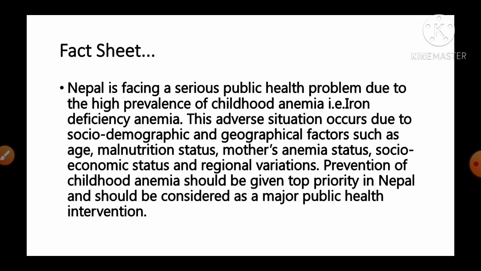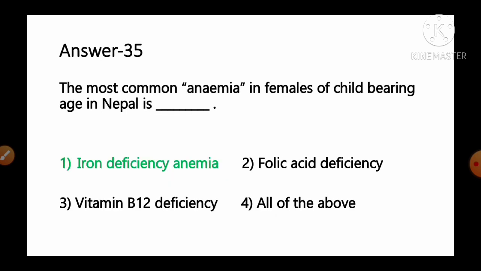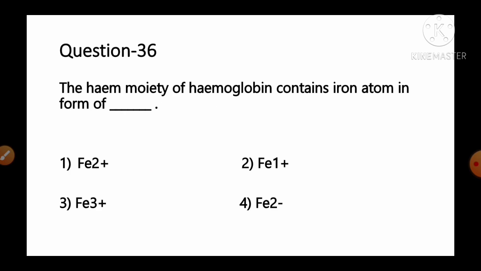This adverse situation occurs due to socio-demographic and geographic factors such as age, malnutrition status, mother's anemia status, socio-economic status, and regional variation. Prevention of childhood anemia should be given top priority in Nepal and should be considered a major public health intervention. So option number 1 iron deficiency anemia is the most prevalent in Nepal in the female child. So option number 1 is the correct answer for this question. Move to the next question, number 36.